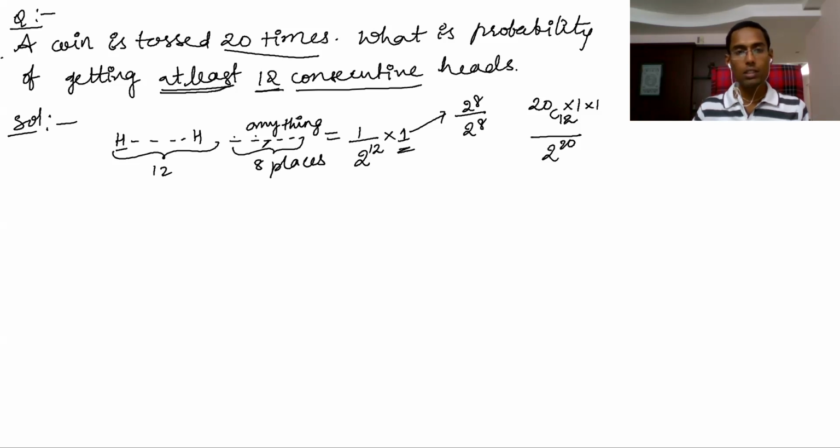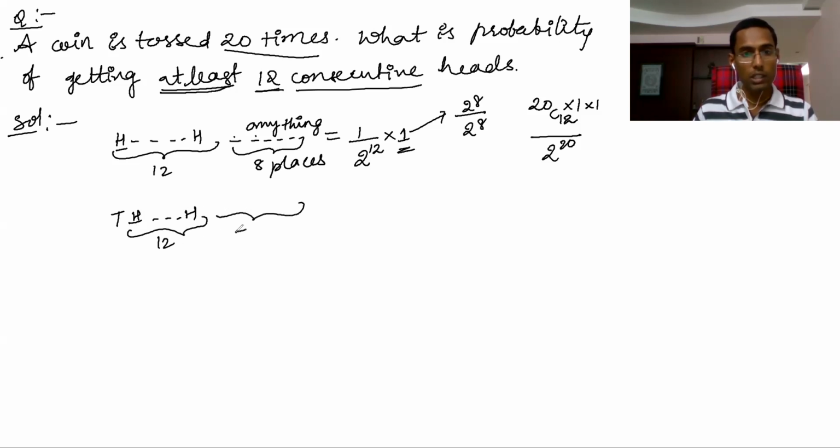But all the cases did not come here, because another case is if a tail comes first. This case is not covered. So now the first place is tail, then 12 places of heads, and then the remaining 7 places can be anything.